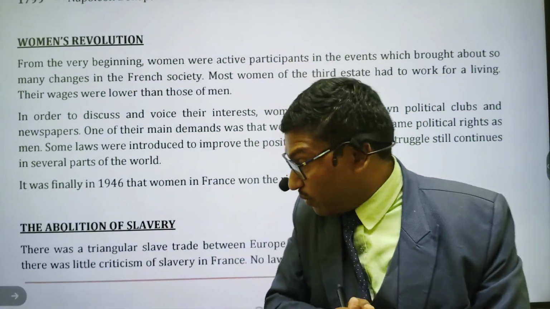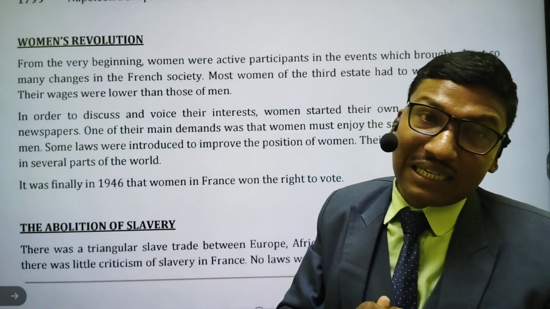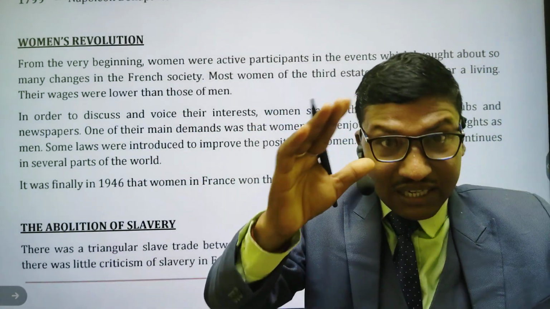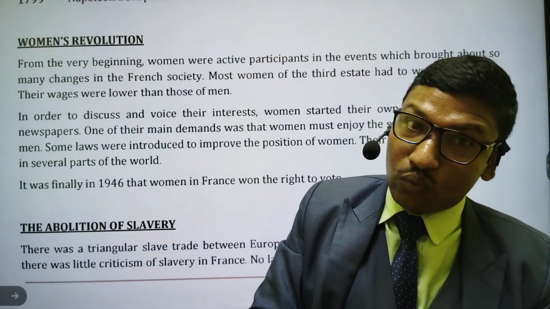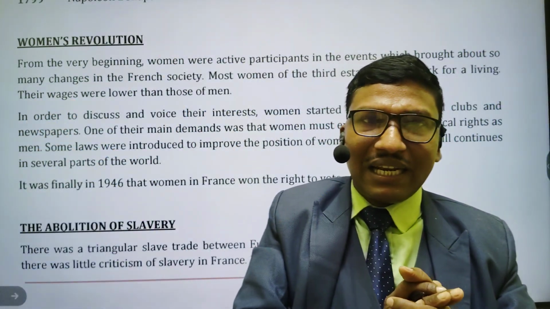But now, as I have told you, this is the short video which I am going to give you. This is only the introduction class. After that, we will also study the abolition of slavery. Slavery was abolished from France. And after that, Napoleon Bonaparte also became the king of France in 1804. And in 1815, he was defeated in the Battle of Waterloo. Right? So in this way, I will teach you this chapter in detail.